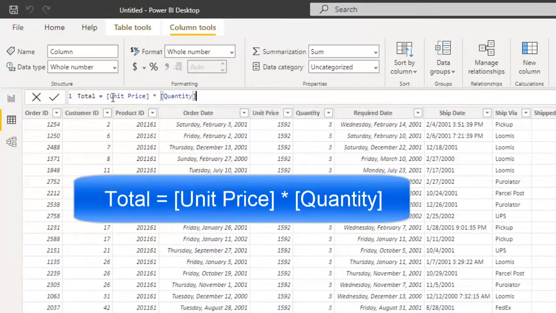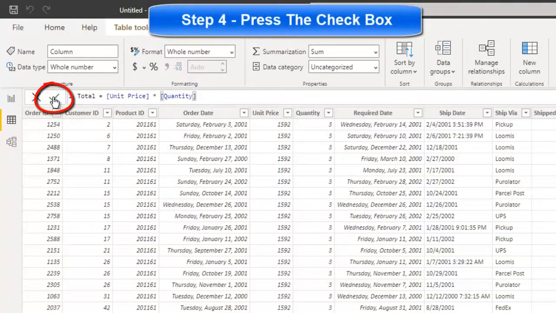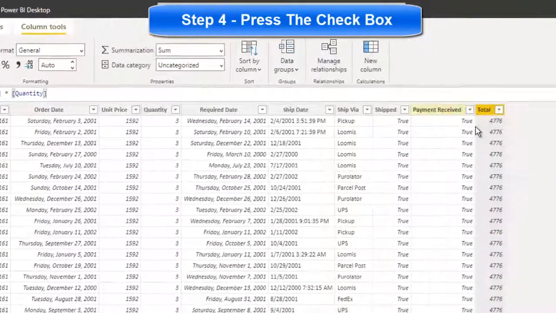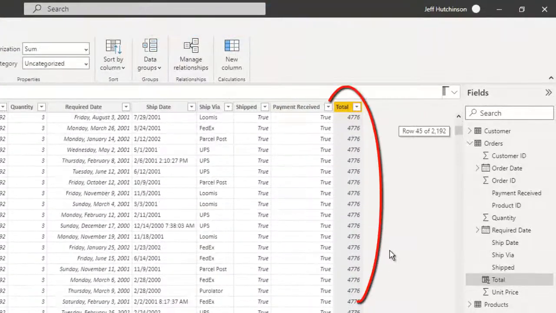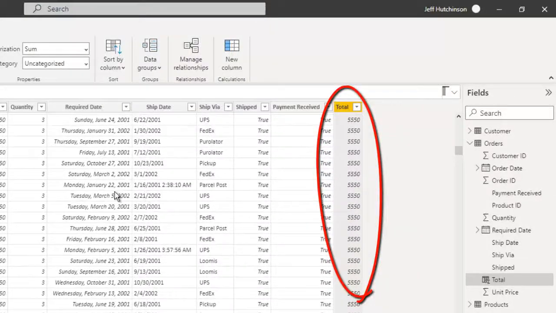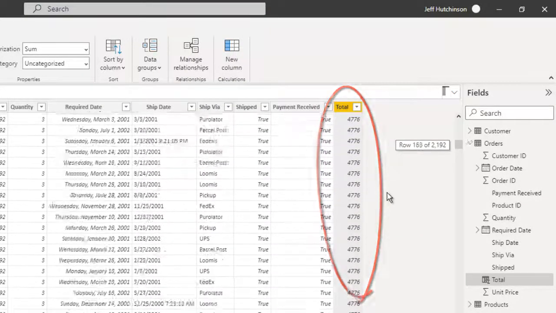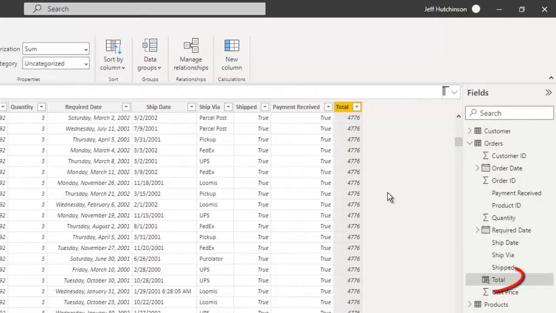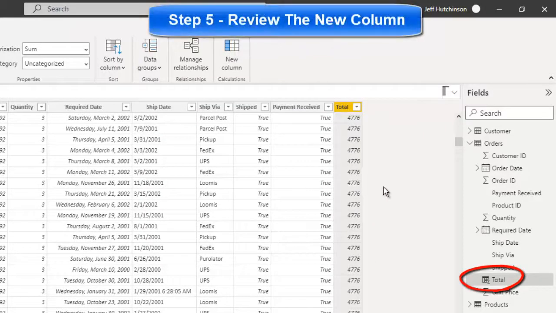So it's going to take the unit price times the quantity, and it's going to create a new field called total. Click the little checkbox, and there creates my total right there. So you can see that the numbers look the same, but they do change once the data starts changing. And that's essentially one thing you can do at the data view level.